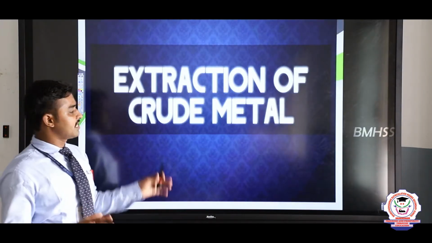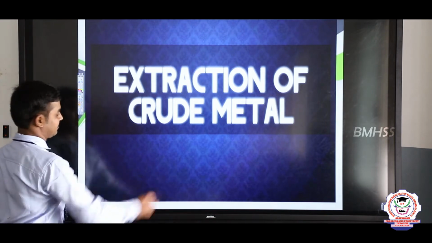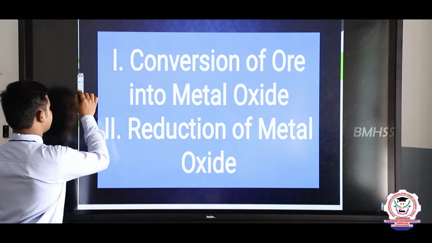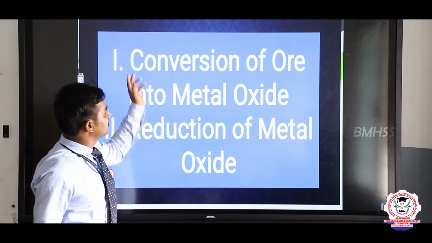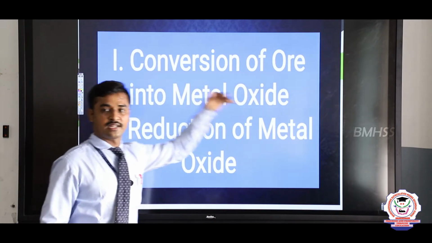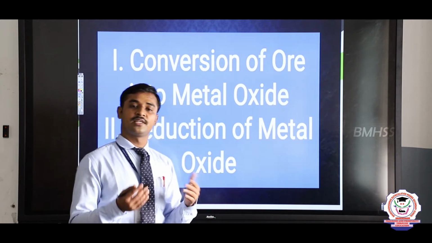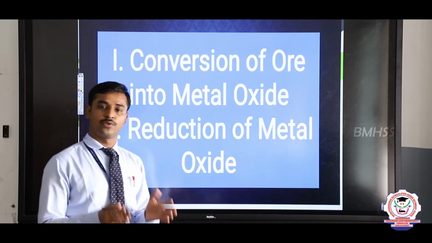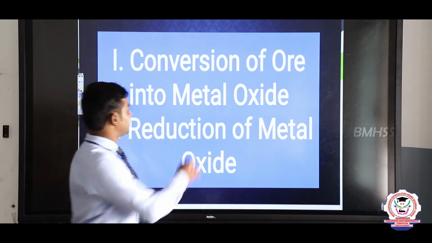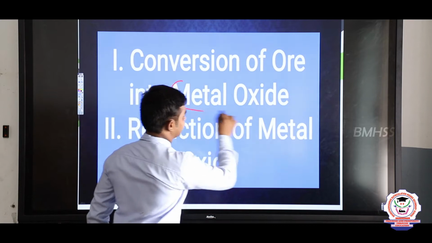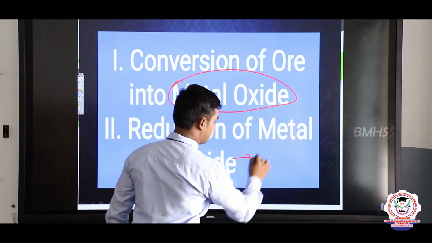Now we go to the extraction of crude metal. Why do we go to the extraction of crude metal? Because it includes two types of steps. First one is conversion of ore into metal oxide. From the leaching process we get only the ores. The purest form of ore only is obtained, but the metal is not obtained yet, because we need to convert it into metal oxide, and from the metal oxide we need to get the metal.